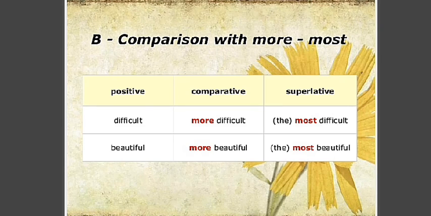Positive, comparative, superlative: difficult, more difficult, the most difficult. Beautiful, more beautiful, most beautiful. Intelligent, more intelligent, most intelligent.